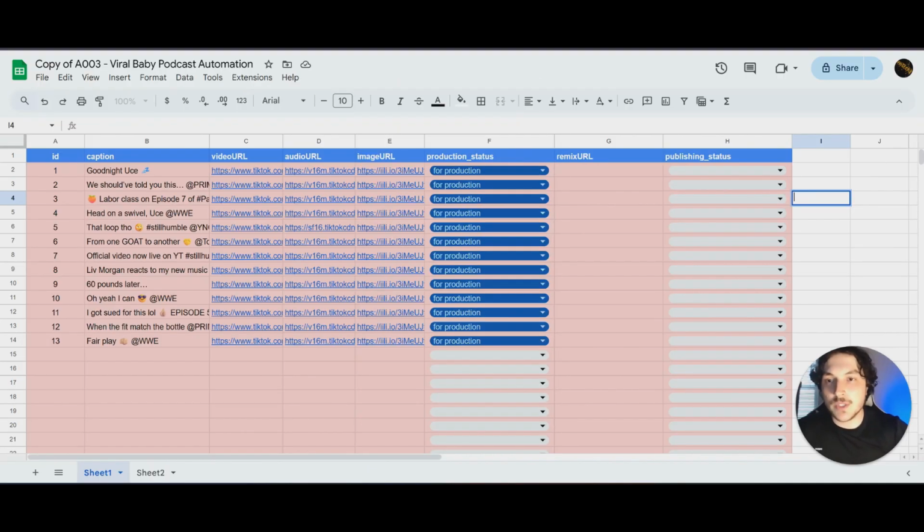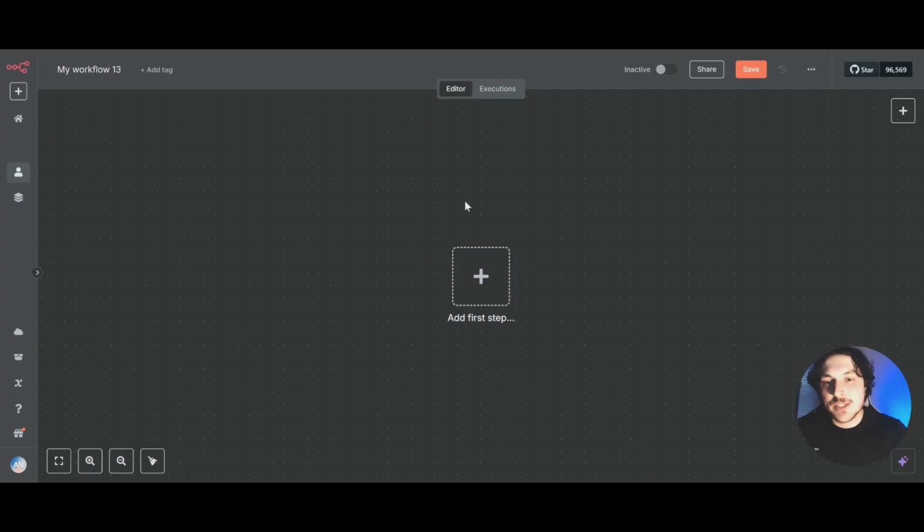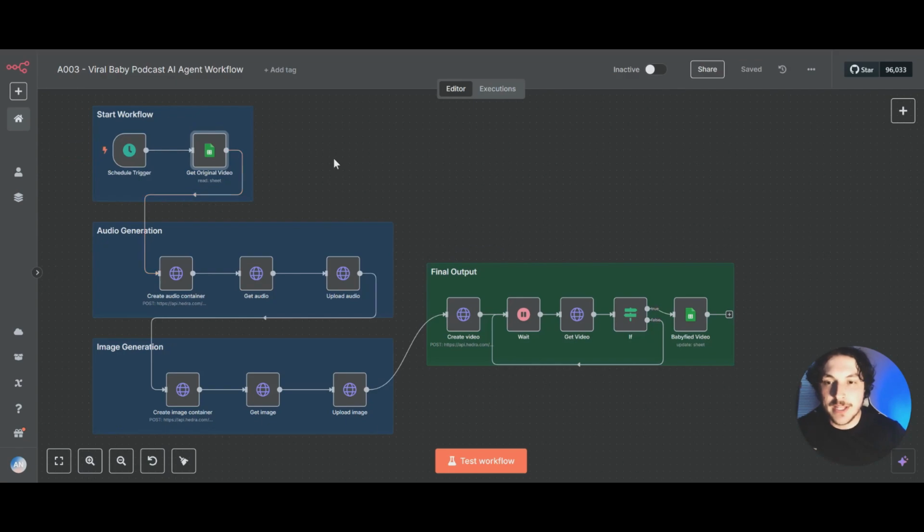And to do this, we're going to go back into n8n and come over here and create a brand new workflow. Okay, so this is the workflow where all the magic really happens. So if we come back over here and look at it completed, this is what it's going to look like. And you can see this is the start of the workflow. Step 2 is going to be the audio generation, then the image generation, and then for the final output, it's going to get the final video, and then it's going to automatically post it for us.